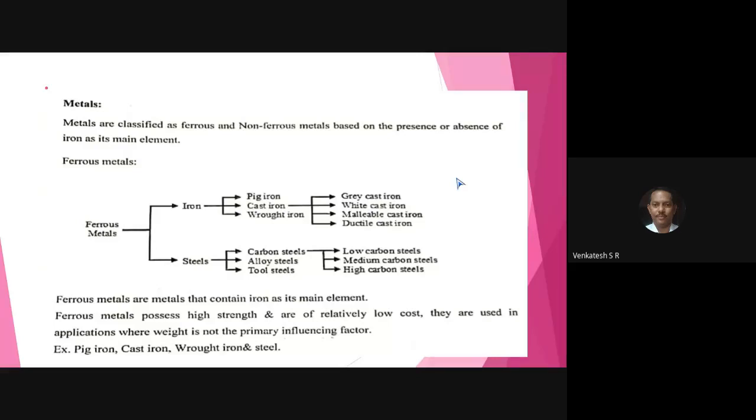Say, first explanation for iron. Iron is classified into three: cast iron, pig iron, wrought iron. Pig iron and wrought iron both are raw materials for further manufacturing process. All of you see the shaft used for transmitting the power from one place to the other place. Supporting the shaft using bearing. At the two ends, shafts are supported by bearings, and then the power is transmitted. You learn this in the chapter belt drives and gear drives.